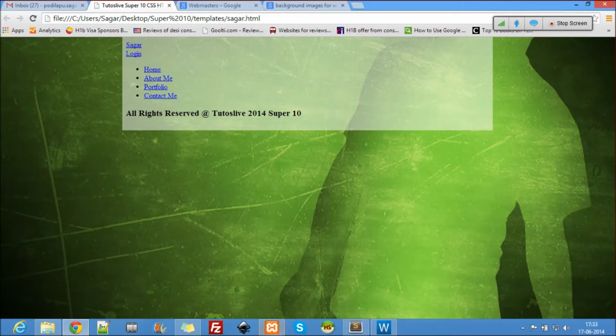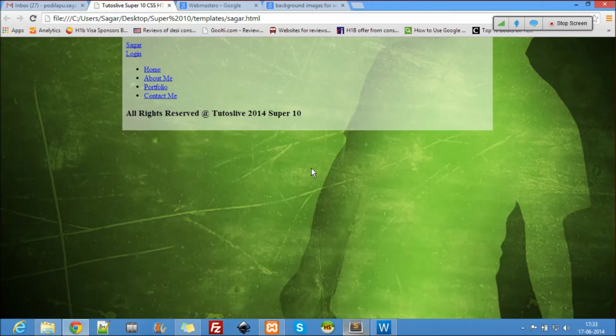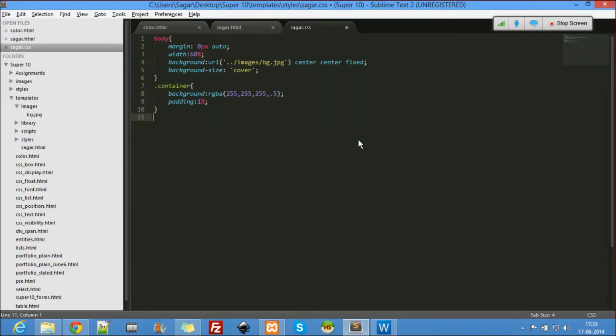And now let's start with our header. Okay, so what we need is this here and the login to be there. So let's style the header here first. So for header, dot header. Okay, let's use a background for the header too.